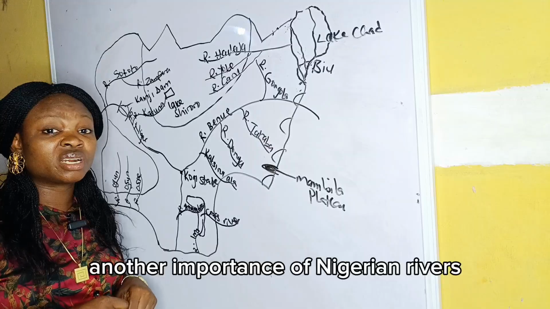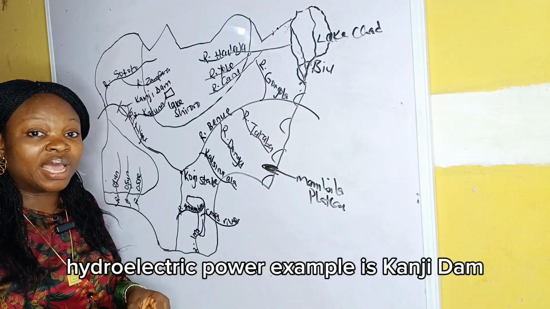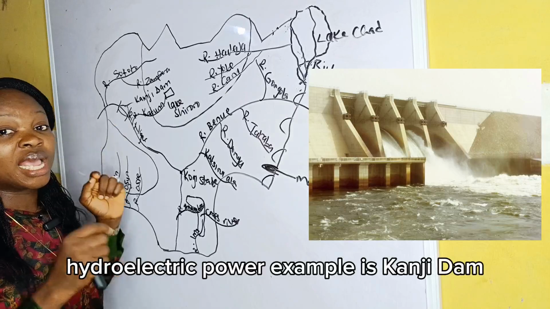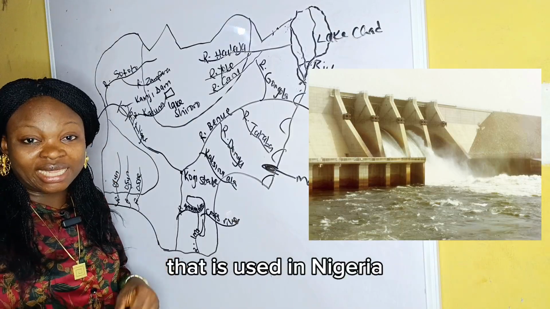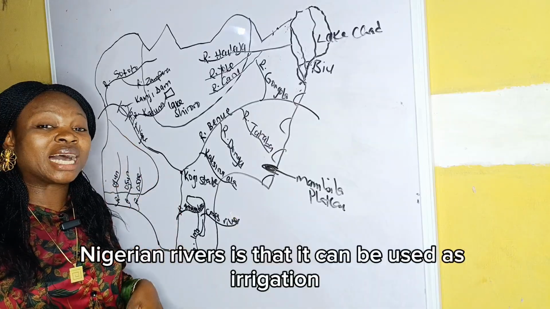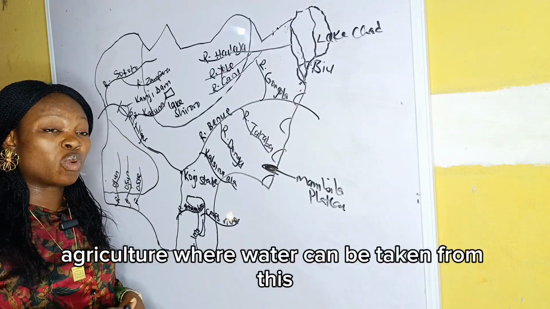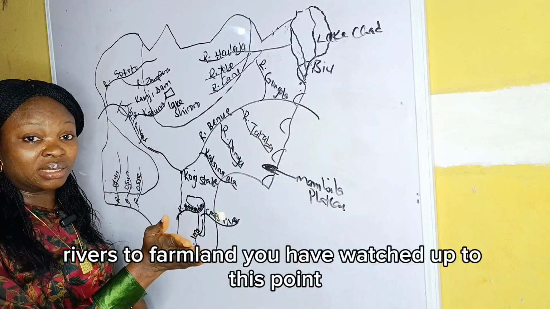Another importance of Nigerian rivers is that it can be used to generate hydroelectric power. Example is Kainji Dam. Kainji Dam is used to generate electricity that is used in Nigeria. Another importance of this Nigerian rivers is that it can be used as irrigation agriculture, where water can be taken from these rivers to farmland.